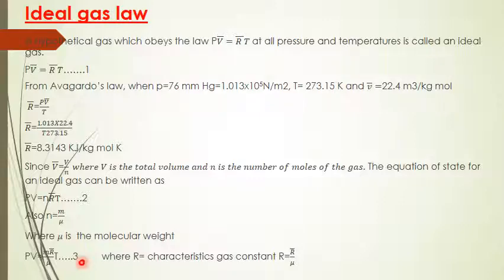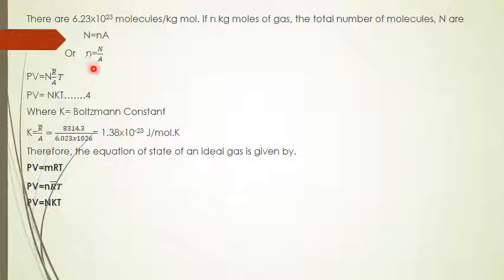Where R is the characteristic gas constant, R equal to R bar by mu. Wherever R bar by mu is there, you can replace it by R. Here, there are 6.023 into 10 to the power 23 molecules per kg mole. If N kg moles of gas, the total number of molecules is N into A, where small n equals N by A. Then wherever small n is there, replace it by capital N by A.